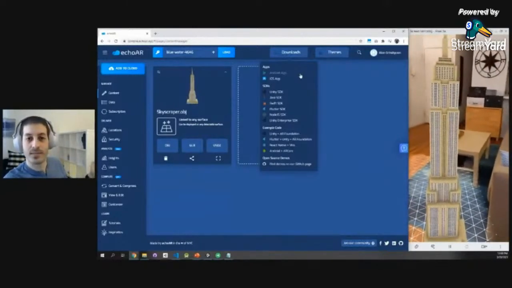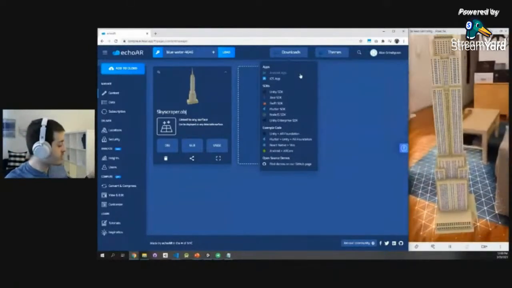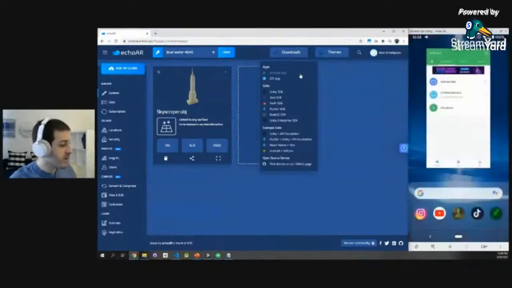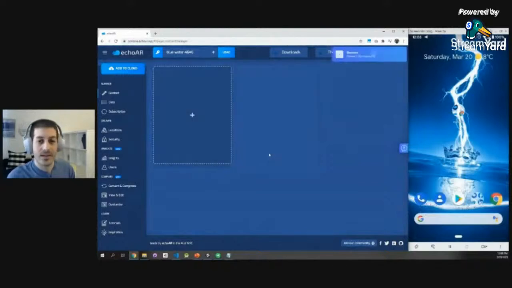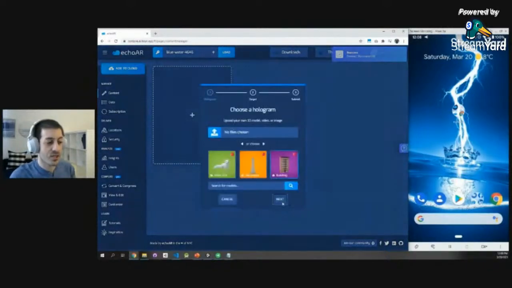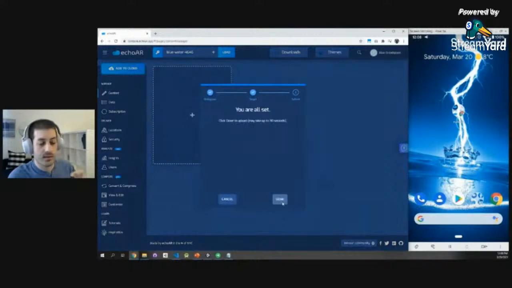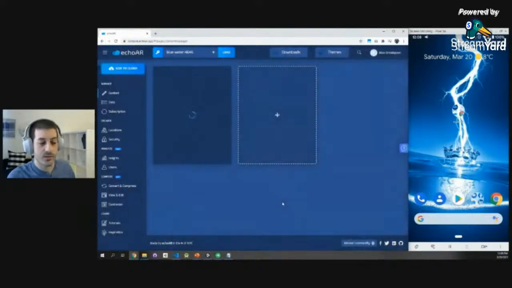If I want to change this, what happens now? Instead of rebuilding the application or doing anything technical, I'm going to go back to the console. I'm going to delete the previous entry, upload something else, and it will automatically update. So this is an example of how you can have a really, really small app. The data is not actually persistent there, and the data will stream from the cloud to the device. So the app will be super small. It's just a camera, and the content is coming from the cloud. Now we have the same process.